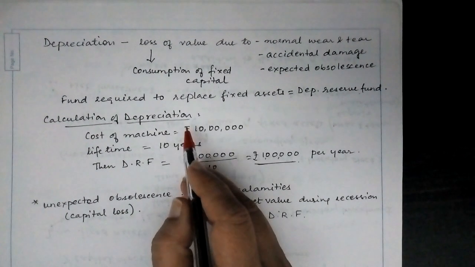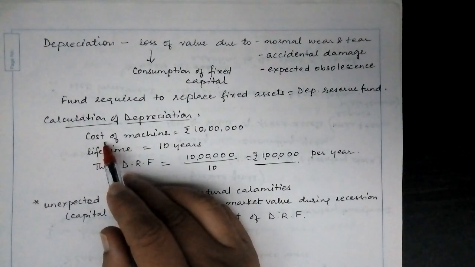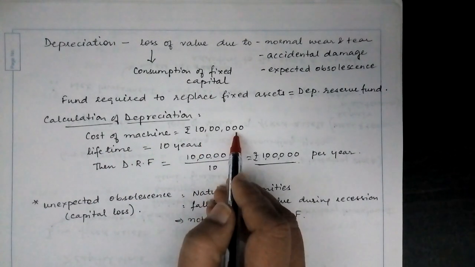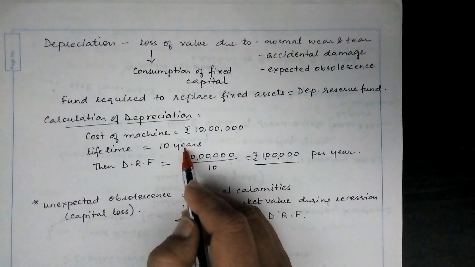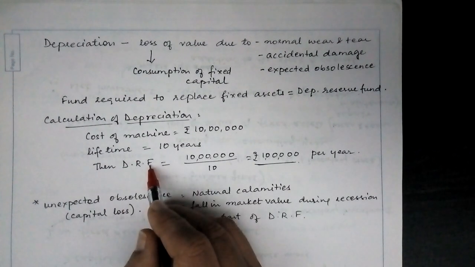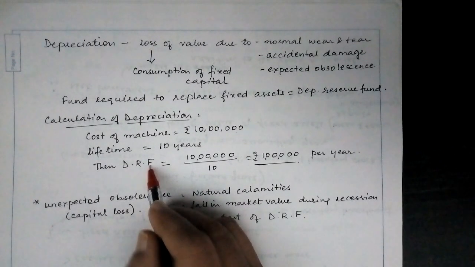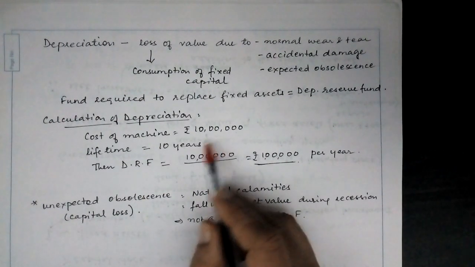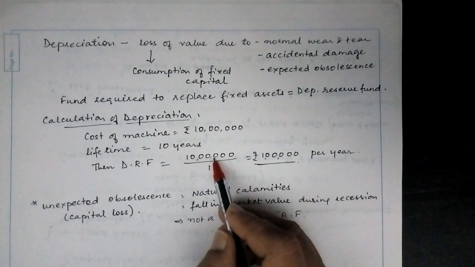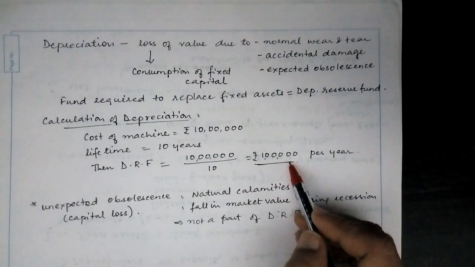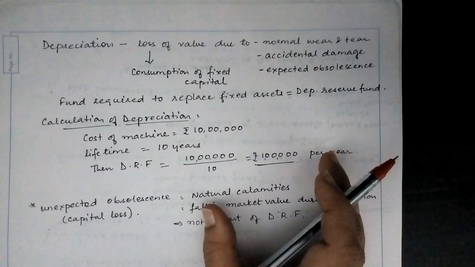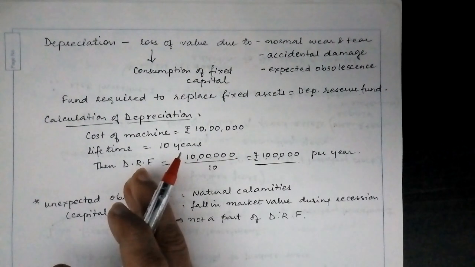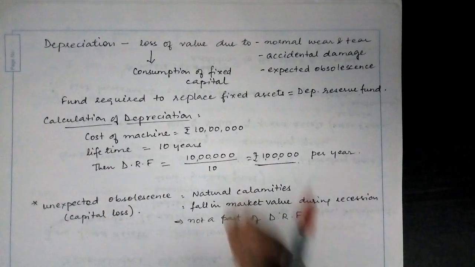How do we calculate this depreciation? Suppose the cost of a machine is 10 lakh rupees and the lifetime of the machine is given as 10 years. Then the depreciation reserve fund per year that the firm needs to keep aside would be the cost of the machine divided by its lifetime. So, that gives us 1 lakh per year. The firm must make sure to keep this 1 lakh aside every year in order to take care of the depreciation.